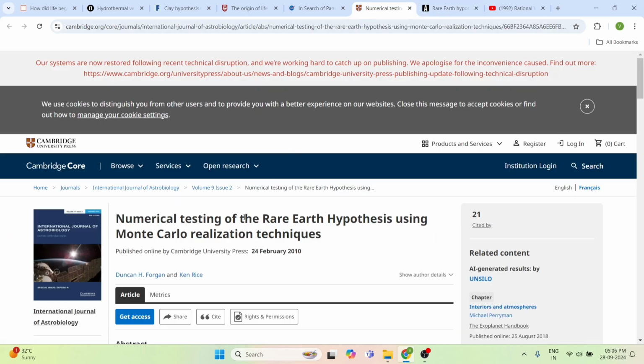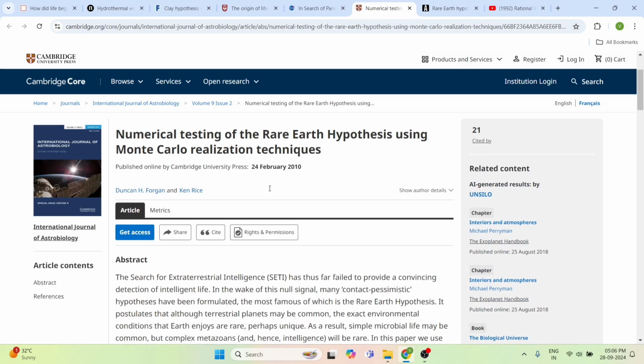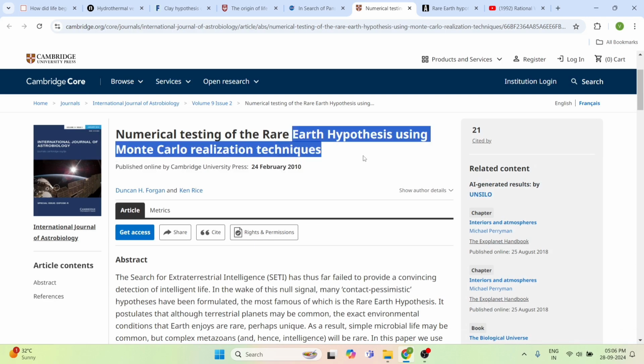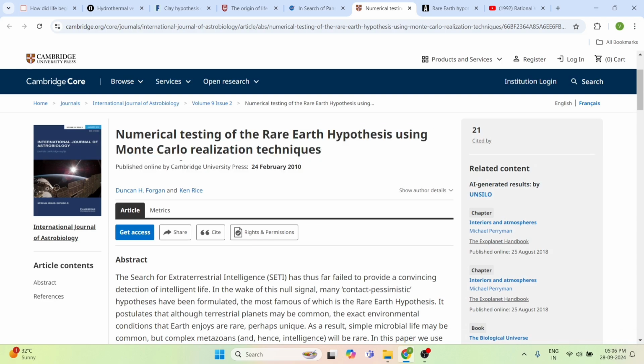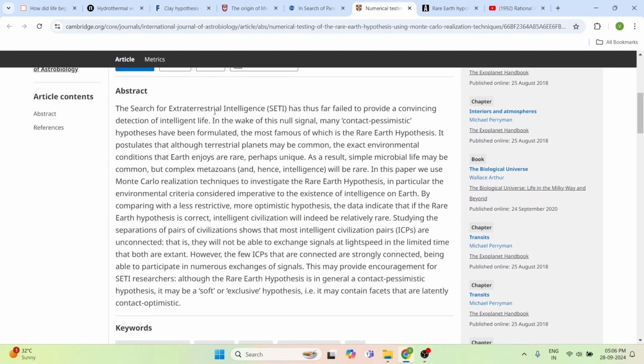Let's go to another article, from Cambridge University, which also talks about the Rare Earth hypothesis, but it is something different. They are searching for extraterrestrial intelligence, which is nothing but aliens, but they have failed to provide convincing detection of intelligent life, meaning they haven't found any aliens. This null signal is how the contact hypothesis has been formulated, which means they haven't found any signal that there is an alien or anything like that.